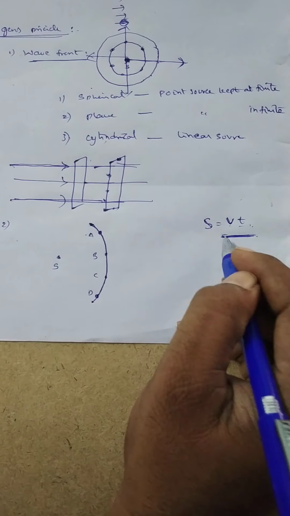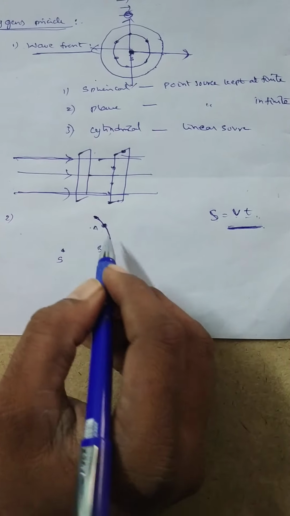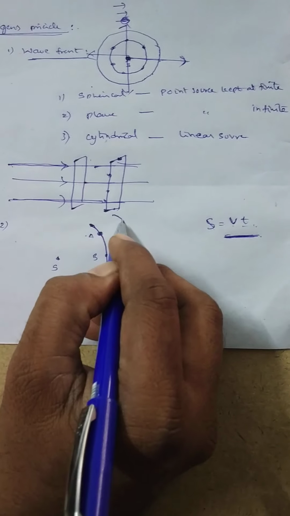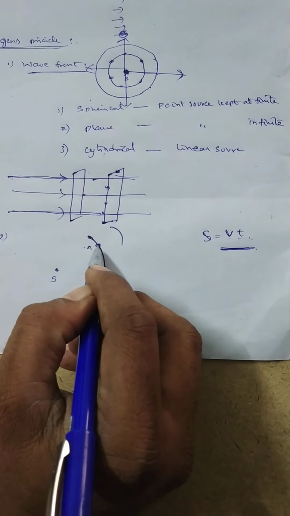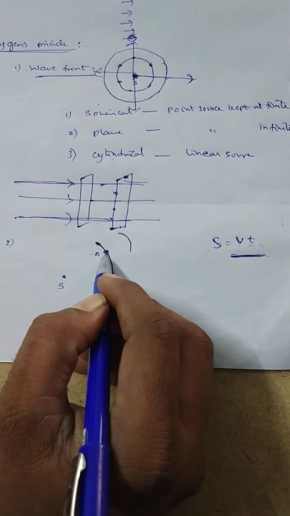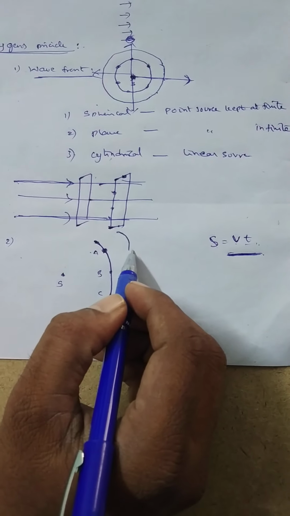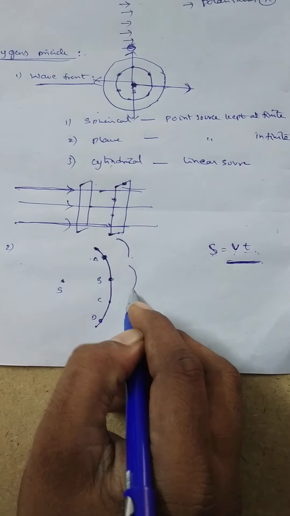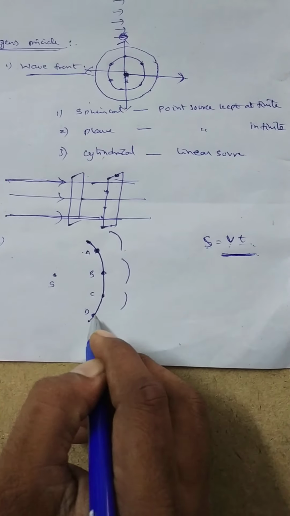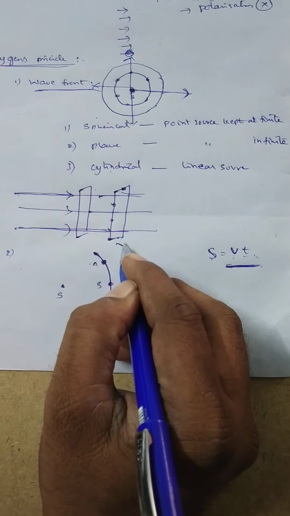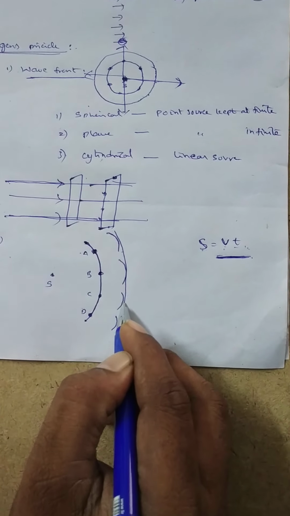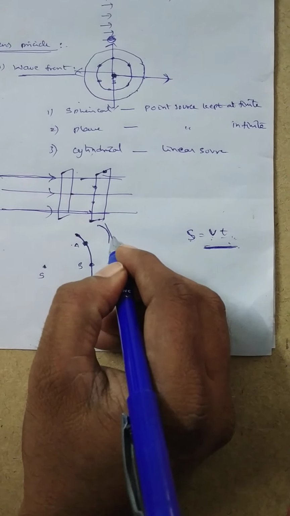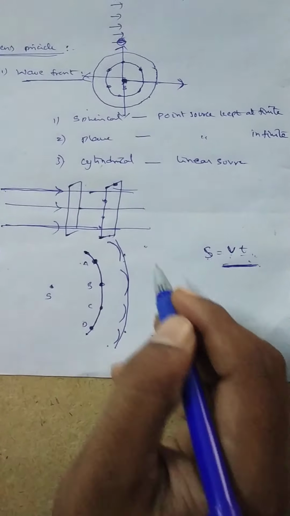Let this distance traveled by the light be taken as the radius and draw a circular arc around each and every particle on the primary wavefront. Let here A be taken as the center of the circle and draw a circular arc whose radius is equal to Vt. Similarly, around B, it is the circular arc. Around C, this is the circular arc. Around D. Now let us draw the common tangent. This common tangent indicates the new wavefront after a time of t seconds. This new wavefront is also called the secondary wavefront.